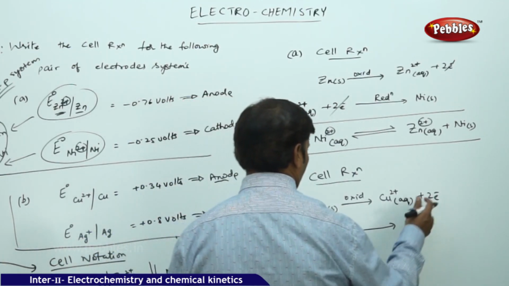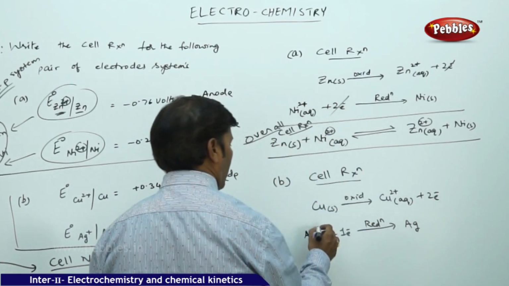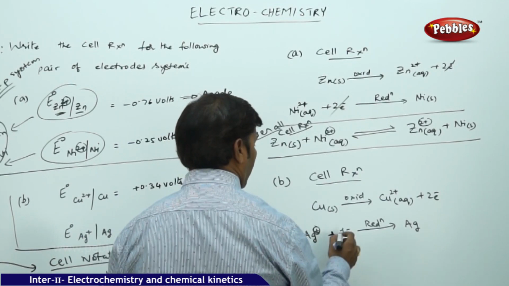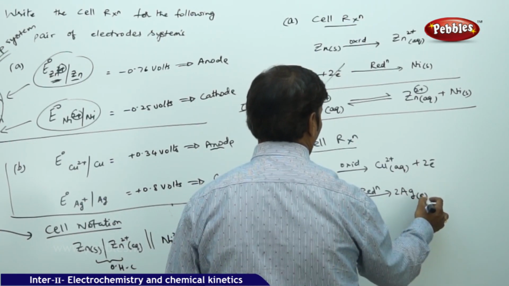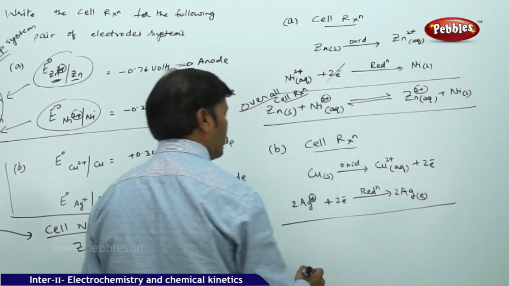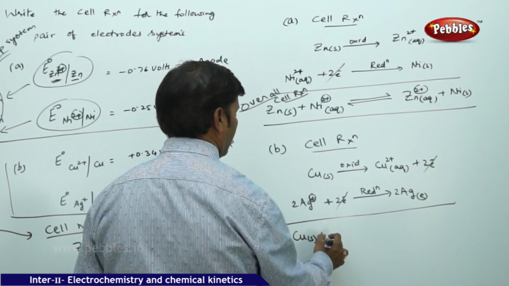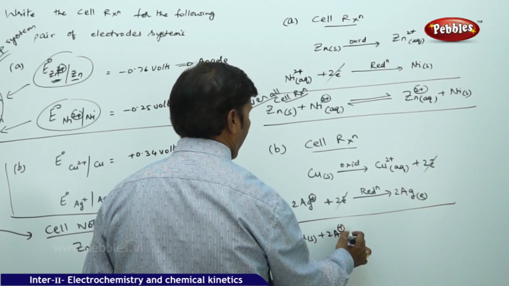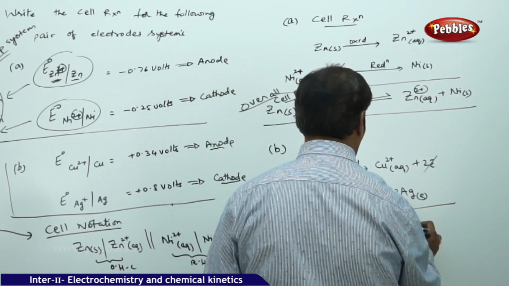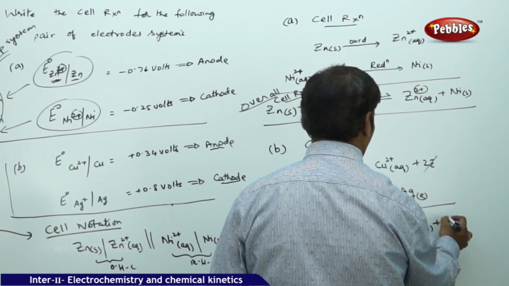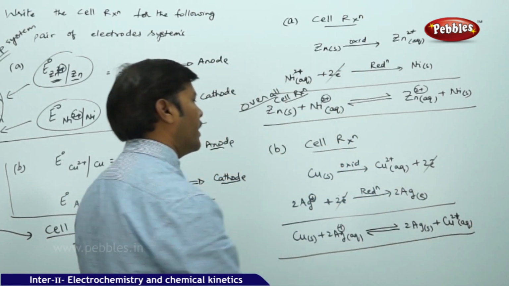We need to multiply the second equation by 2 so the electrons match, giving 2 Ag+ plus 2 electrons gives 2 moles of Ag solid. When you add them, the 2 electrons cancel: copper solid plus 2 Ag+ aqueous gives 2 moles of Ag solid plus cupric ion aqueous. This is the cell reaction for the second case.